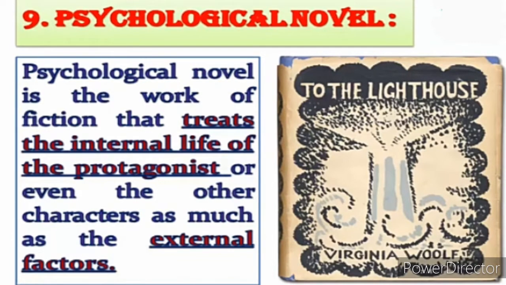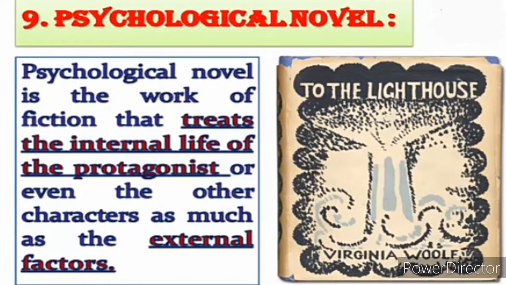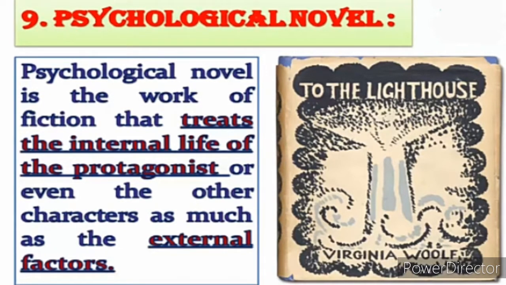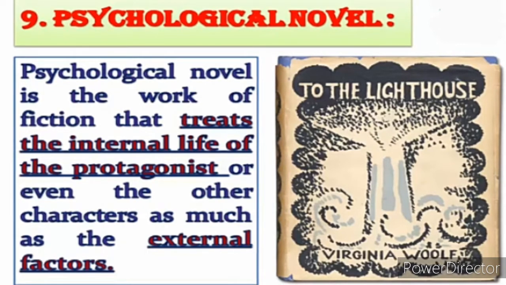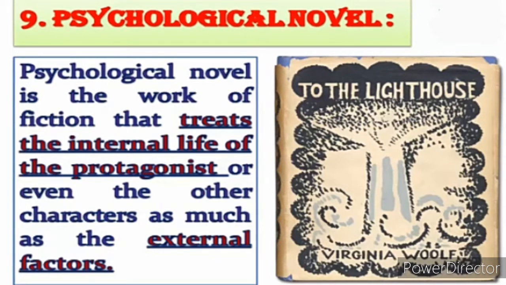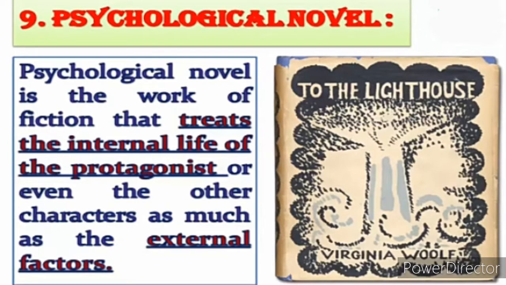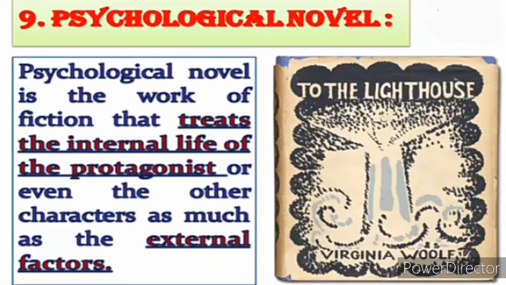It means whatever the main character is thinking about another thing, किसी चीज दूसरे के बारे में, what the main character is thinking, what ideas are coming in the mind of the character, that is the psychological novel. So in a psychological novel, the thought process in the mind of the main character, how he is reacting to the situation, what experience he is presenting, what he is feeling for other things, that is the psychology of the novel.